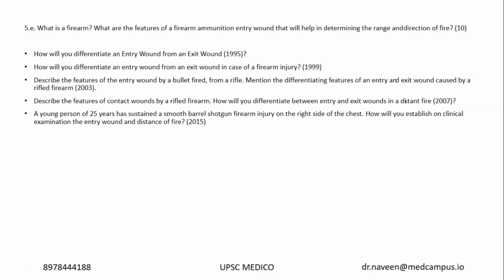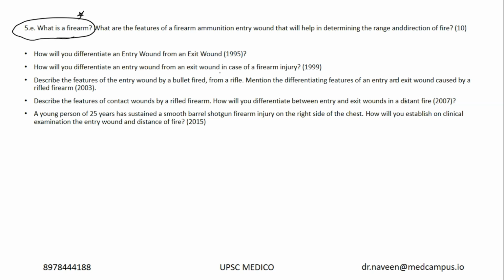So firearms are forensic ballistics. Forensic ballistics is very important from the injury part of forensic medicine. Similar questions were asked in 95, 99, 2003, 2007, 2015. If you check the notes, it's clearly given how to determine the range and direction of fire. Okay, but what is more important is these basic definitions, simple definitions are the ones that are a bit tricky.